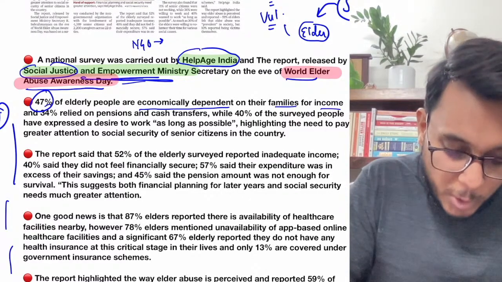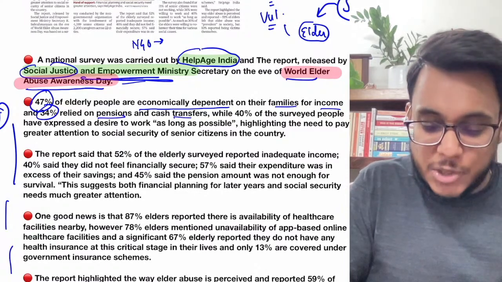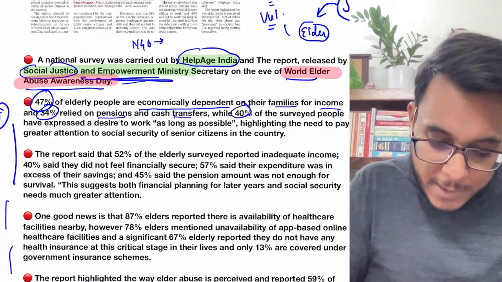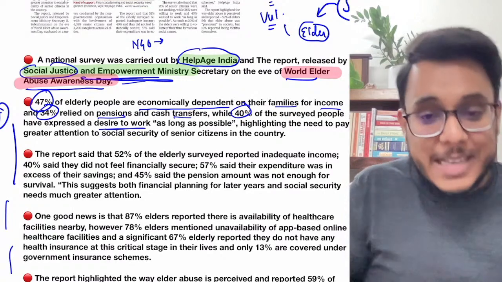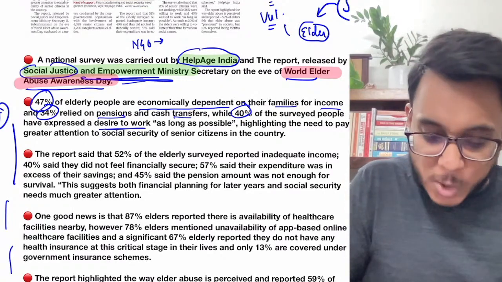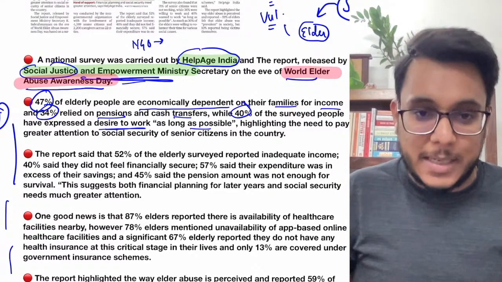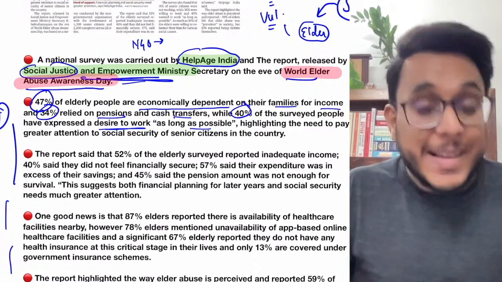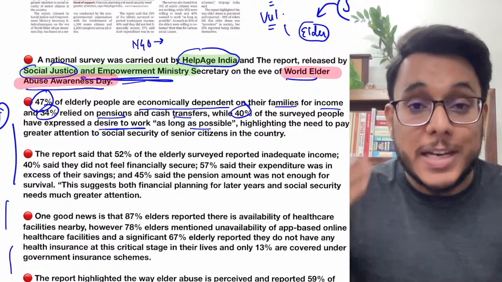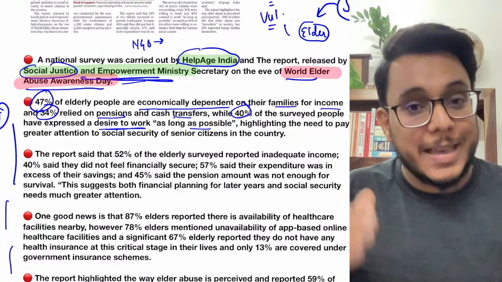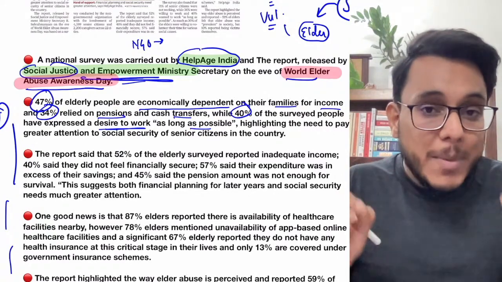Okay, 34% relied on pensions and cash transfers, and 40% of the surveyed people have expressed a desire to work. They say that we want to work as long as possible, we don't want to sit. Okay, but why are they not able to work? Because the job opportunities for elderly people are not there in India. So it shows the economic vulnerability.